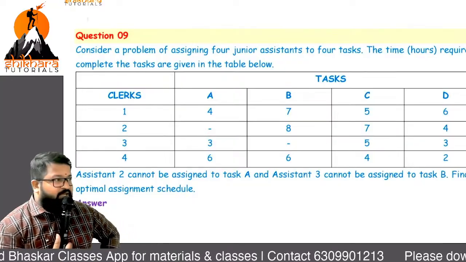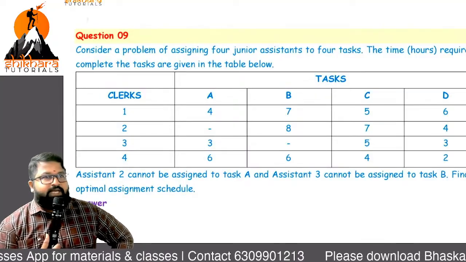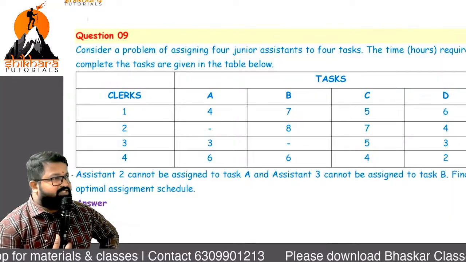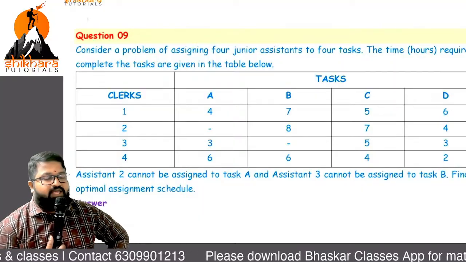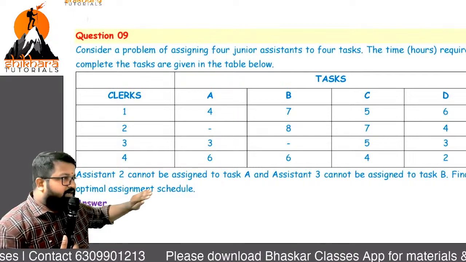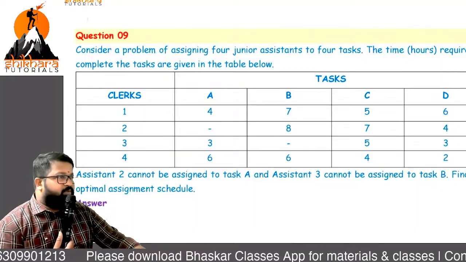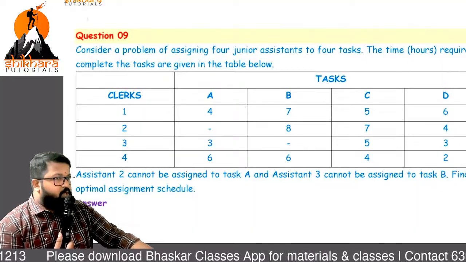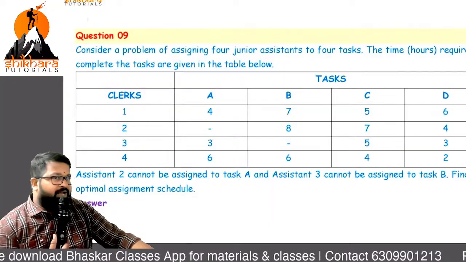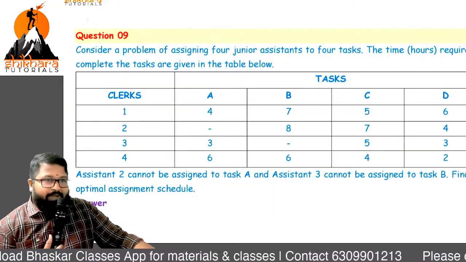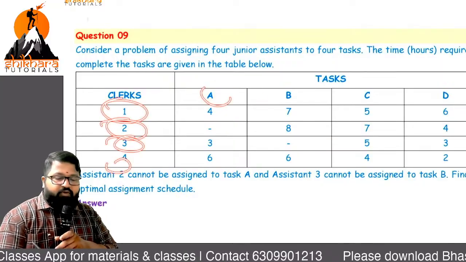Read the question clearly. Consider a problem of assigning 4 junior assistants to 4 tasks. The time required to complete the tasks is given in the table below. He has given time to us, so what is this model, maximization or minimization? Minimization model. Once it is a minimization model, the second check is balanced or unbalanced. It is balanced, because the number of rows is 4 and the number of columns is 4.